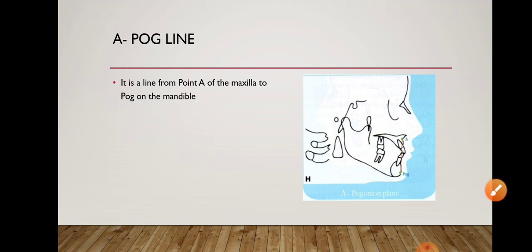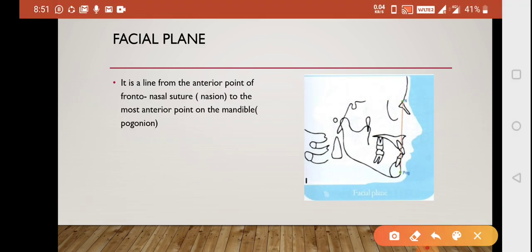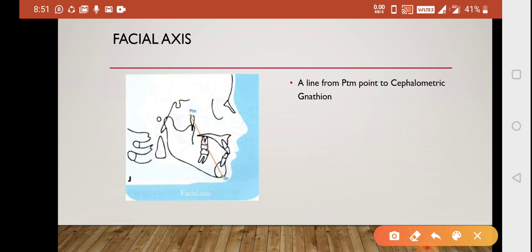So here comes your first vertical plane, that is your APo plane, from the point A of the maxilla to pogonion of the mandible. That's it. You should only know this much about it. And next is your facial plane. You should know that it is from nasion to the pogonion. That's it. The facial plane goes from nasion to pogonion. Then facial axis, a line from cephalometric PTM point to the gnathion, and this is your facial axis. No question comes about this, nor does it help in any analysis.